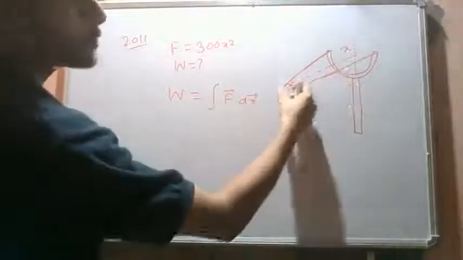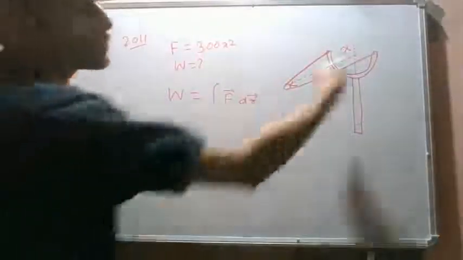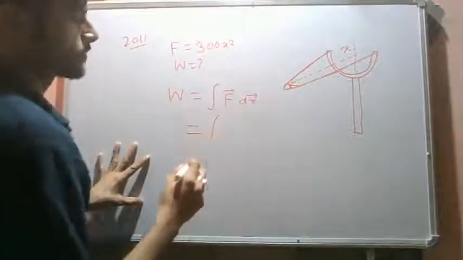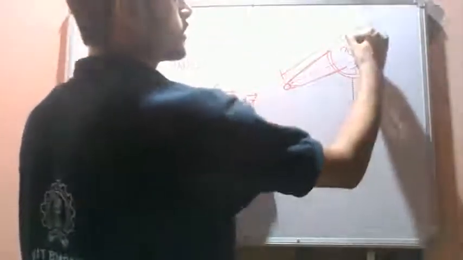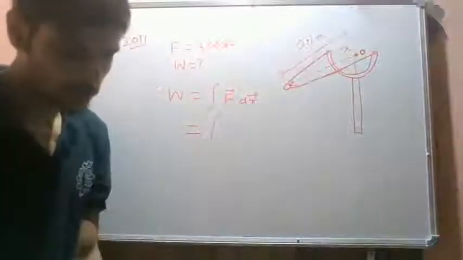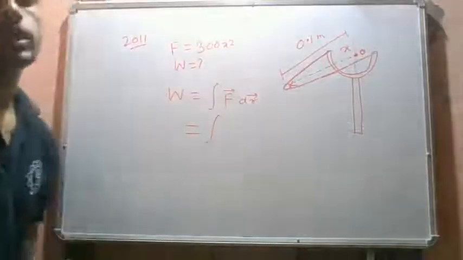We have a displacement of this particle only along the x direction, and the force is also applied along this direction, right? There is also some information given. This is our coordinate 0, and the rubber band is stretched by 0.1 meter. What is the work done we are required to find out.